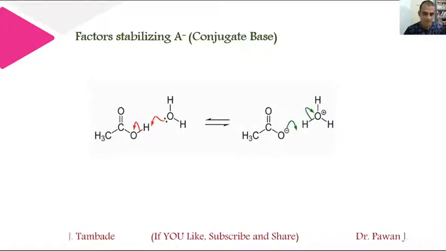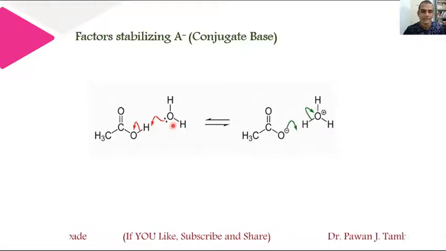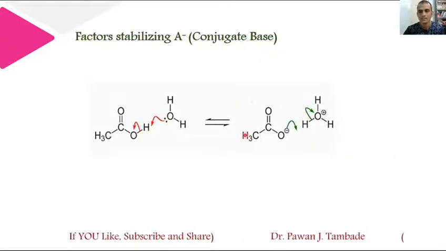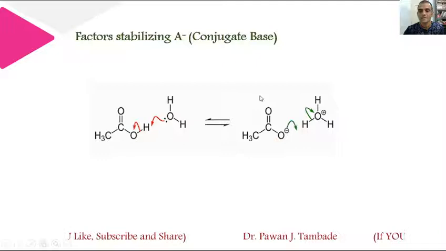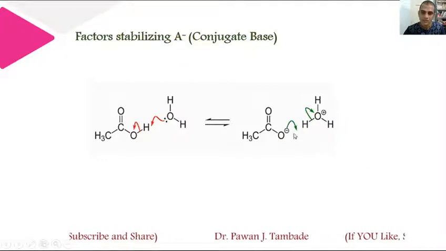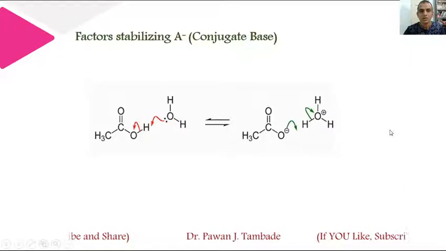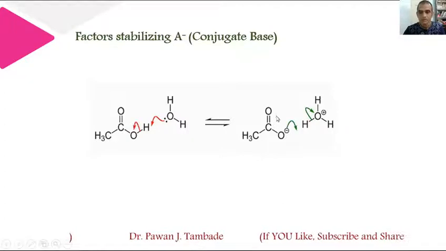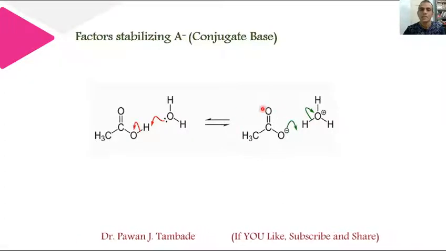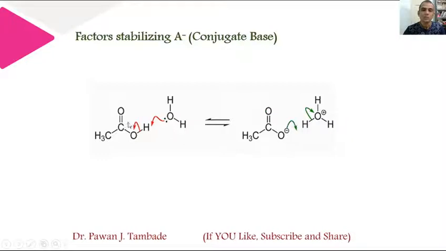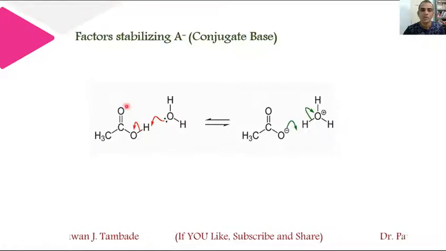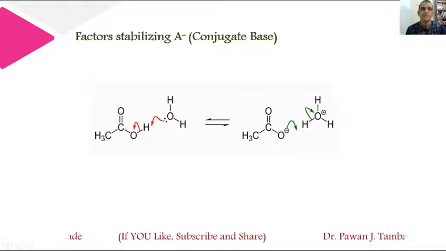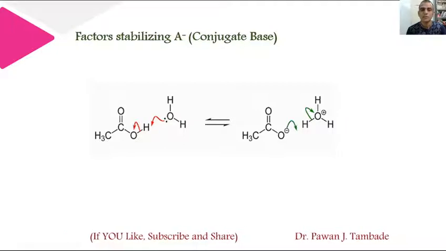Now in this case, when acetic acid is added in water, it gives a proton and there is a formation of acetate anion. Depending upon whether this acetate anion is stabilized or not, whether this conjugate base is stabilized or not, the acidity of this molecule depends on that factor. If this conjugate base is more stabilized, then the tendency to lose a proton by this acid molecule will be more, and vice versa. So there are certain factors which help in stabilization of the conjugate base of the parent acid.